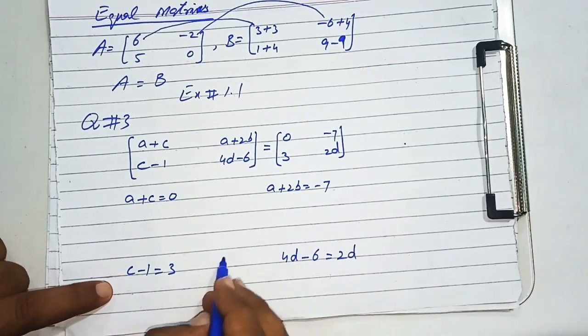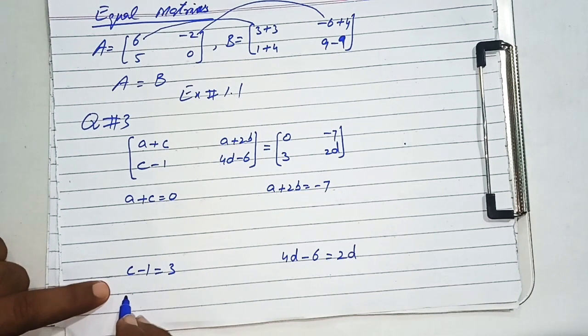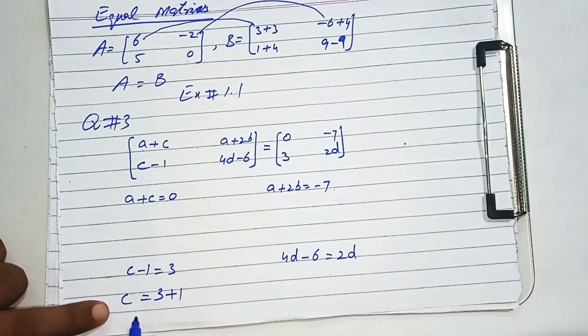So first find the value of C from equation number 3, and C will be equal to 3 plus 1, because this one is minus on the left side. When we transfer it to the other side, it will become plus. So the value of C will become 4.